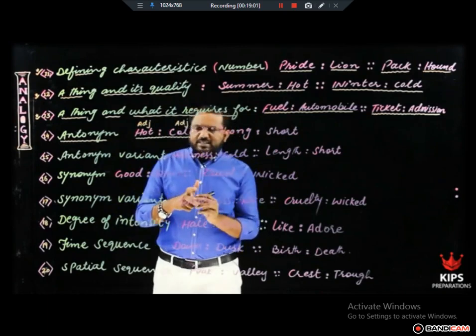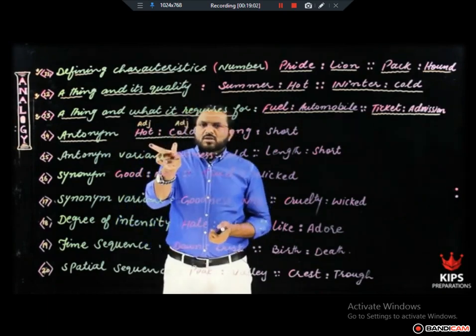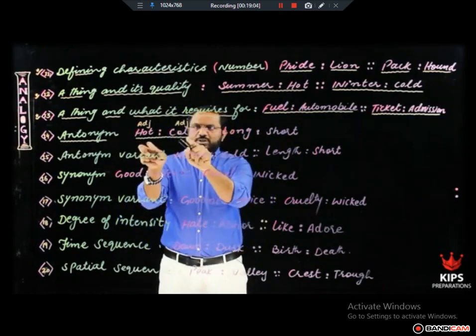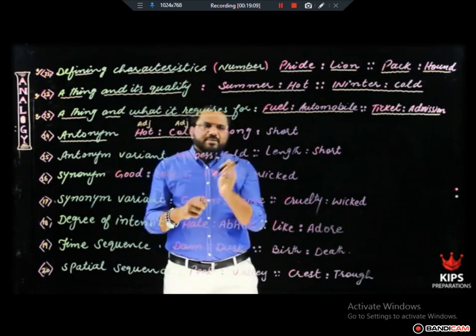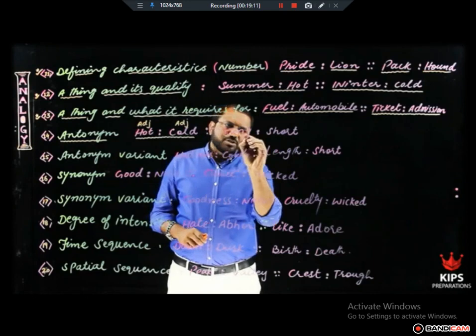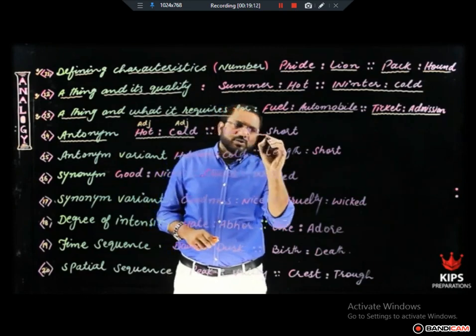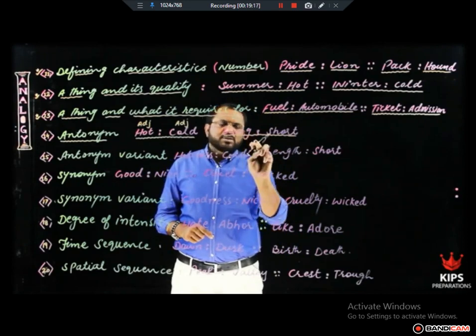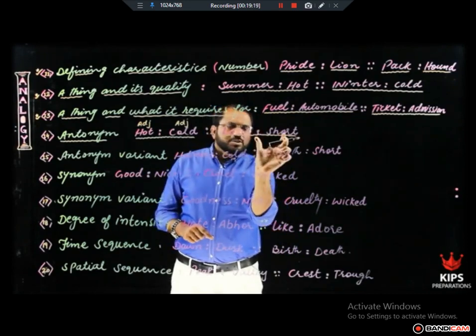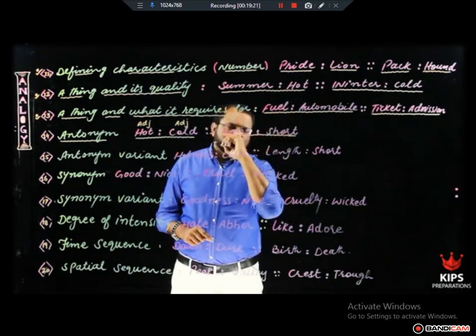So by antonym, I mean two words which are opposite in meaning to each other but same in parts of speech. In the same manner, long and short, these are two words which are opposite in meaning to each other. But the new thing about antonym is that both the words should be same so far as parts of speech are concerned.